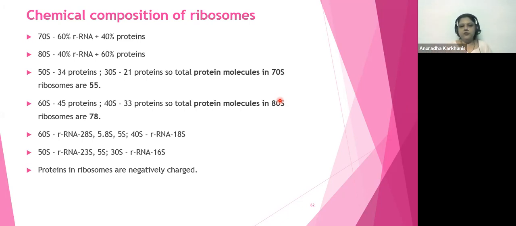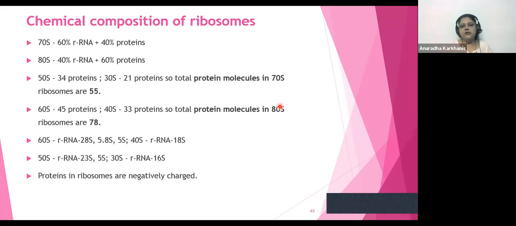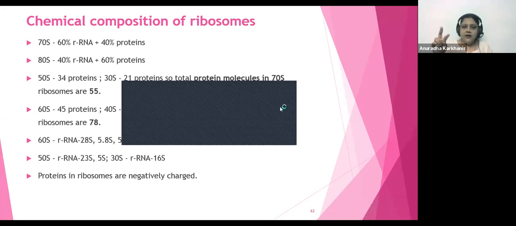Chemical composition of ribosomes. The 70S type of ribosome will have 60% rRNA and 40% protein. The 80S ribosome will have 40% rRNA and 60% protein. So exactly उल्टा है ना? ये प्लीज याद रखिएगा बेटा कि प्रोकैरियोट्स में rRNA ज्यादा है और प्रोटीन कम है. यूकैरियोटिक सेल्स में rRNA कम है और प्रोटीन ज्यादा है. ठीक है, तो एक में प्रोटीन ज्यादा, एक में rRNA ज्यादा. So just remember who is where.